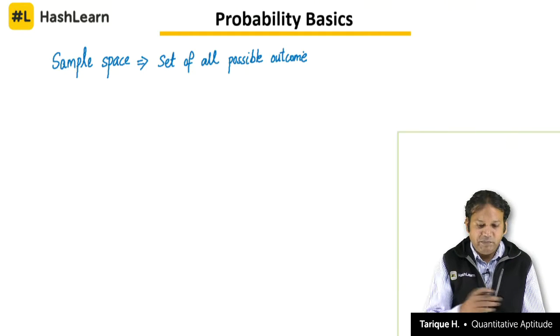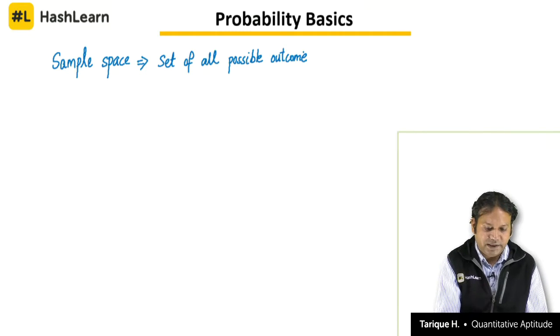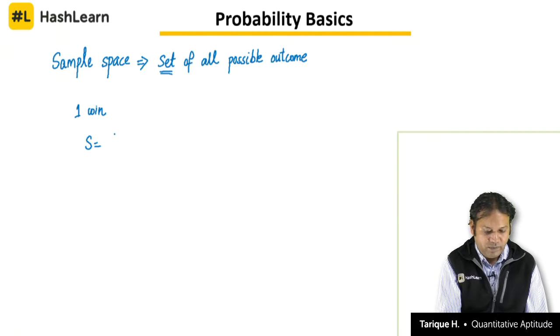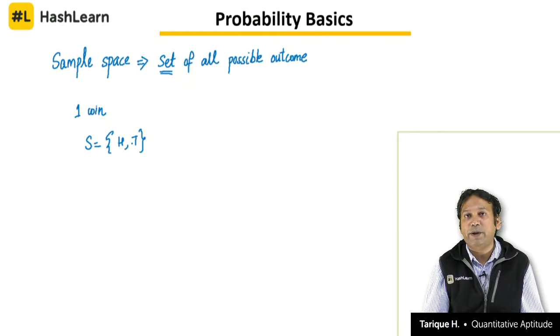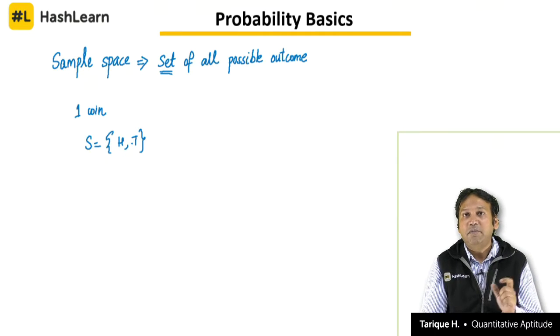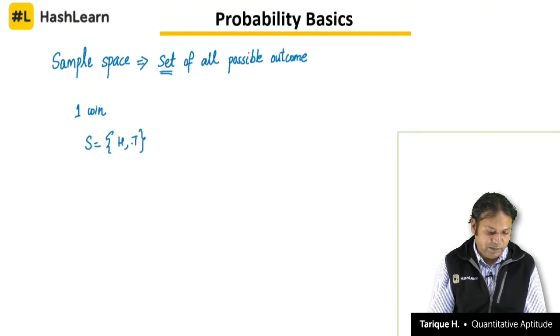Clear? And sample space is represented as a set of all possible outcomes. For example, if we take one coin, then we can represent the sample space, let's say S, capital S, sample space can be {heads, tails}. So this will be the way we will represent the outcomes of tossing a coin, a set of possible outcomes, set of all possible outcomes, that is what is sample space.